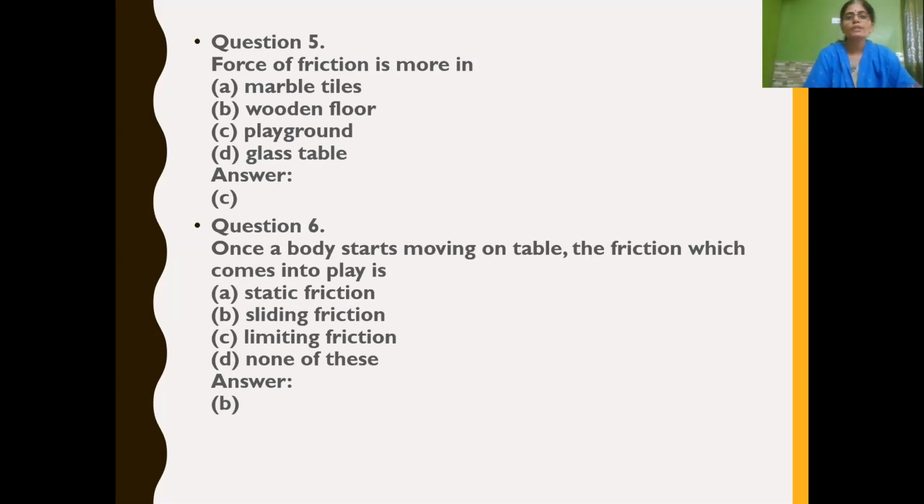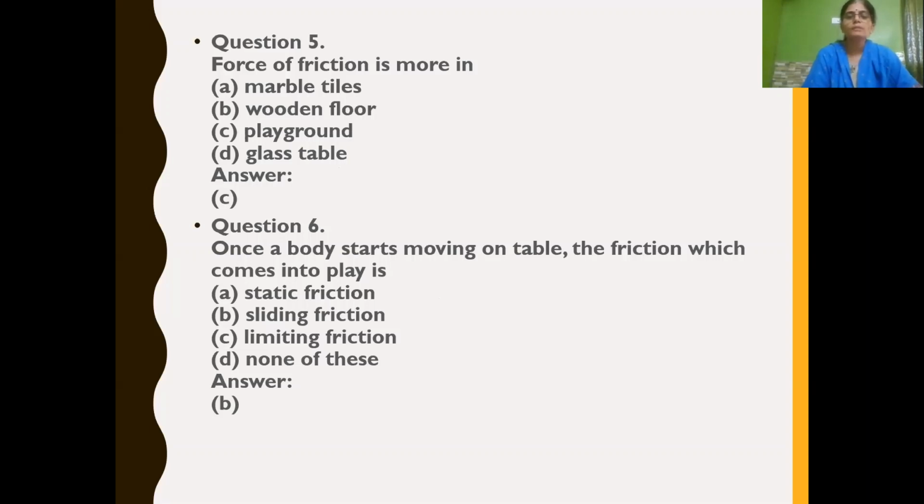Next, force of friction is more in. The options given are marble tiles, wooden floor, playground, glass table. So here, friction will be more on the playground. So the correct option is C.